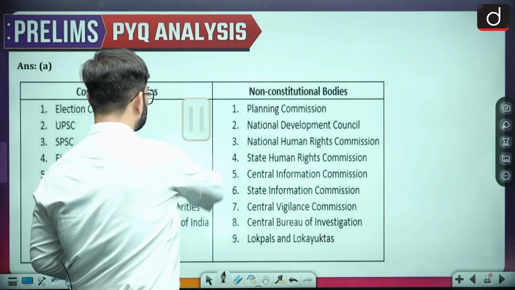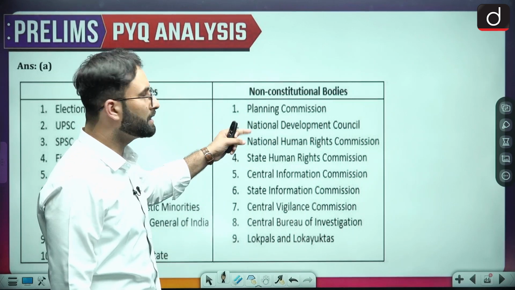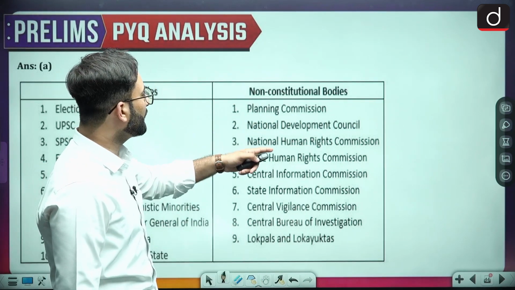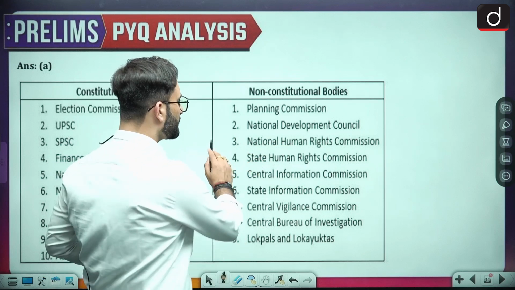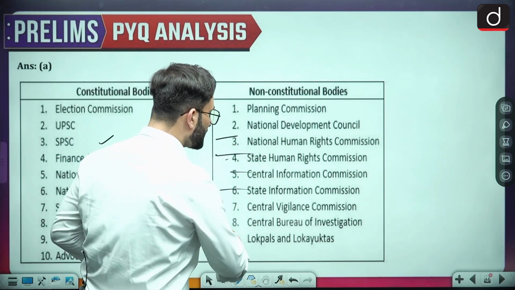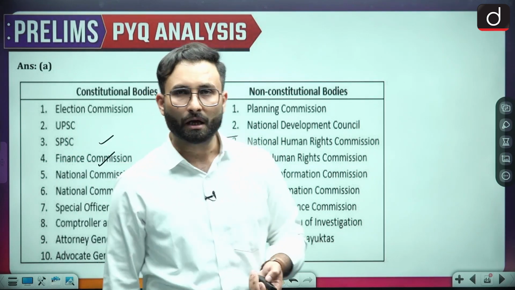Then coming to the next one, non-constitutional bodies: Planning Commission, which was earlier there. Now we have Niti Aayog. Niti Aayog is a body which has been created by an executive order. Then National Development Council, National Human Rights Commission, which we have seen, State Human Rights Commission, Central Information Commission, State Information Commission, Central Vigilance Commission, Central Bureau of Investigation, Lokpal and the Lokayukta. These are your non-constitutional bodies.